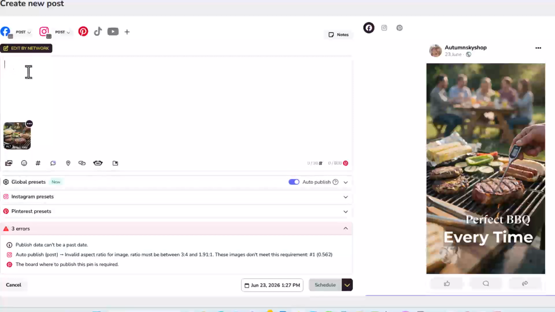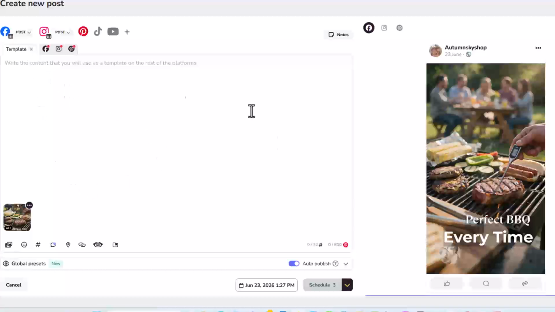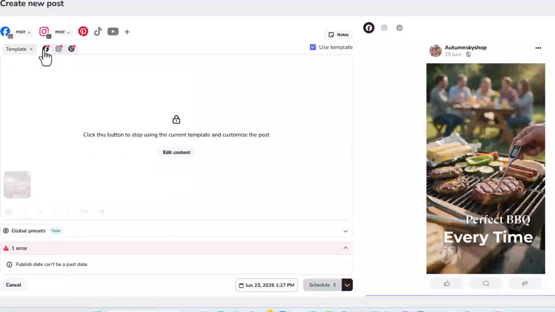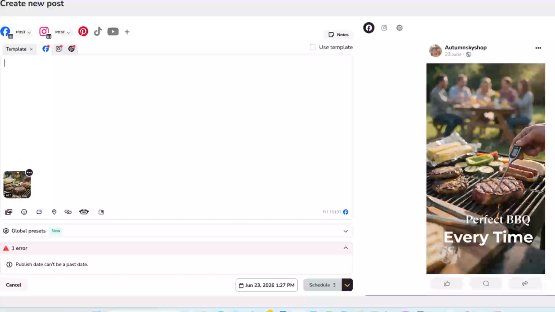Okay. So the first thing I like to do is I'm going to go in. I've done these two things. Once I've done them here, what happens is they're going to be for all three of these. Everything I have clicked would be for that piece. So now I want to edit by network, which means that each item that I put in this big area here is going to be only for the one I'm on at the moment. So I have a specific one for Facebook, and I'm just going to go grab the information on that one and post it in there.